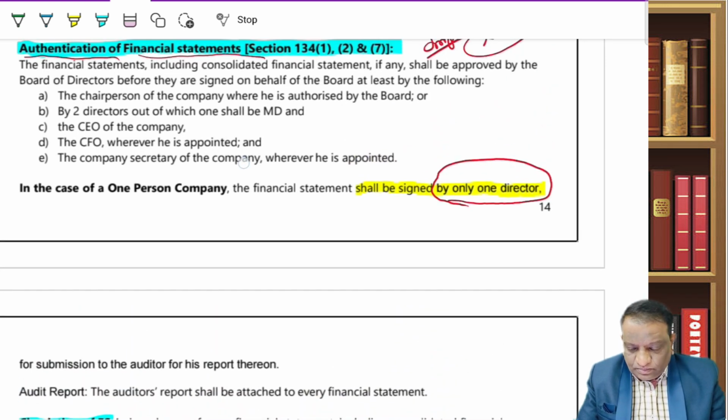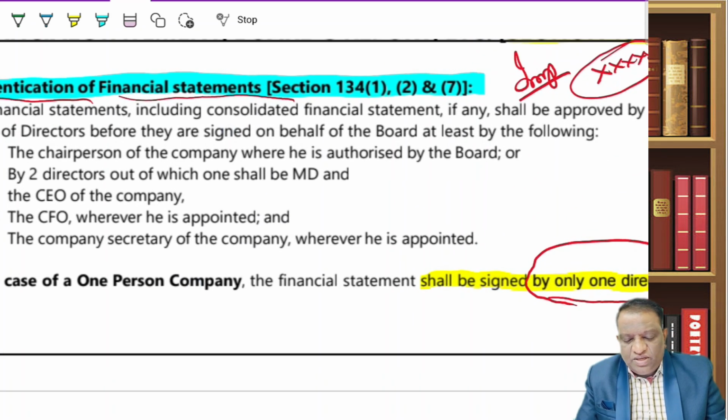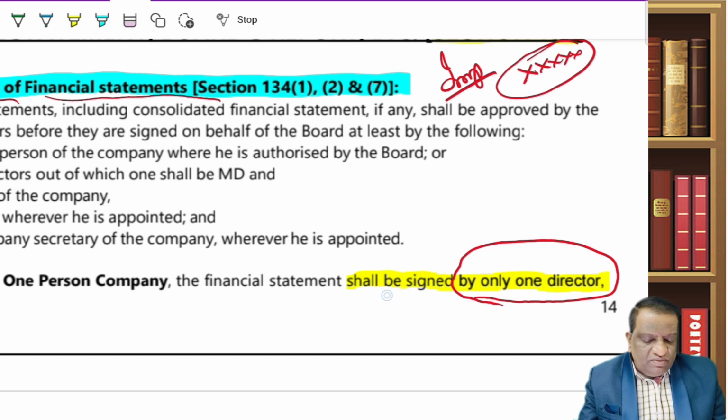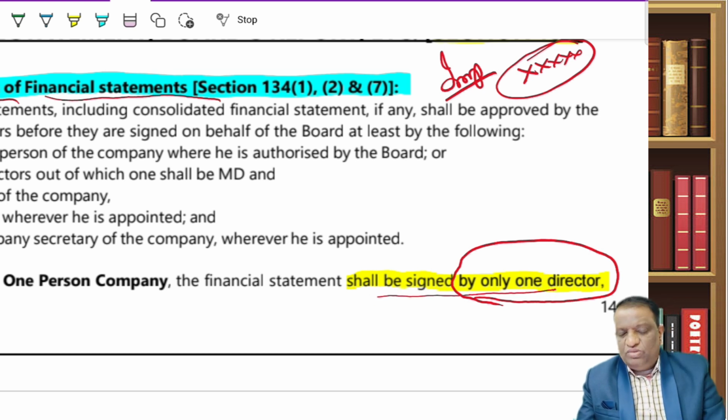But if it is a normal company, we talk about all this. But if it is an OPC, where do I have 2 directors? I may have only 1 director, because the minimum is only 1 director. So, if it is a one-person company, it is sufficient if it is signed by 1 director. There is no need for 2 directors. All those are not required.